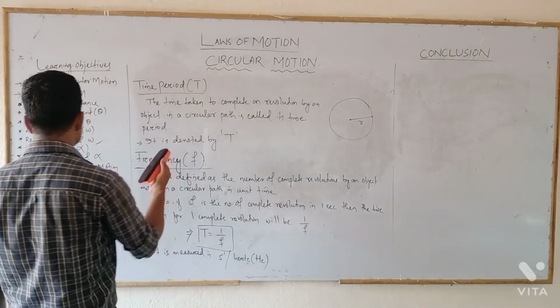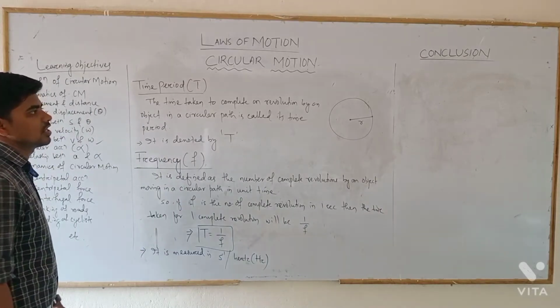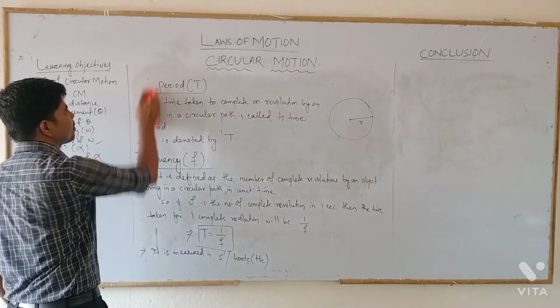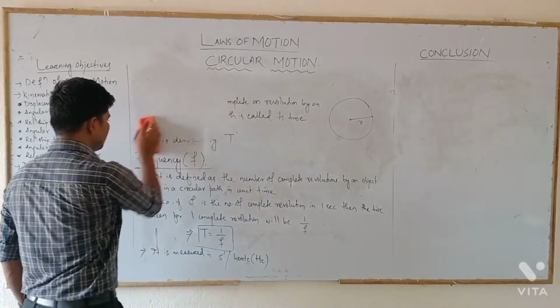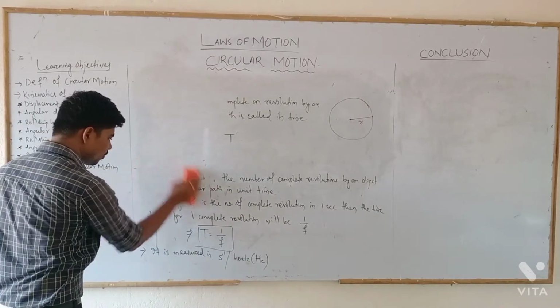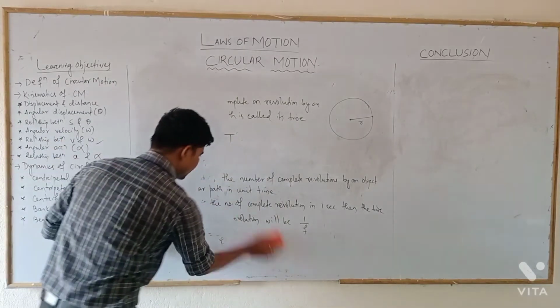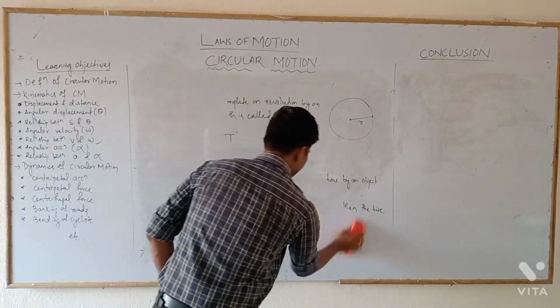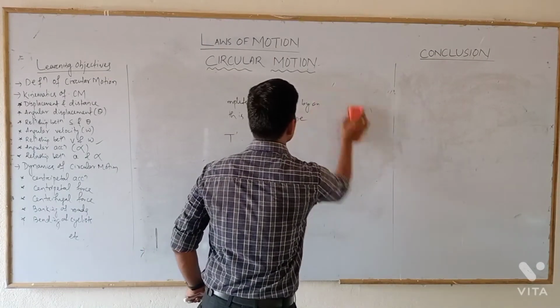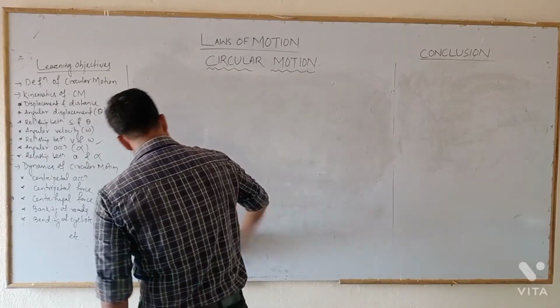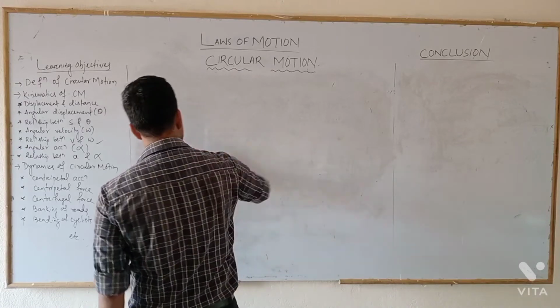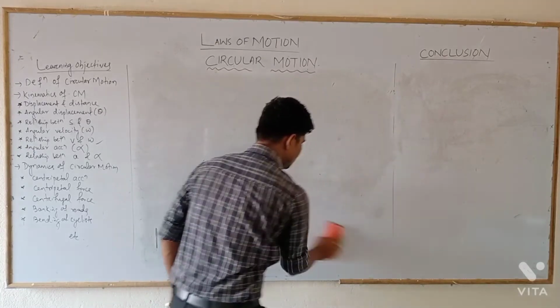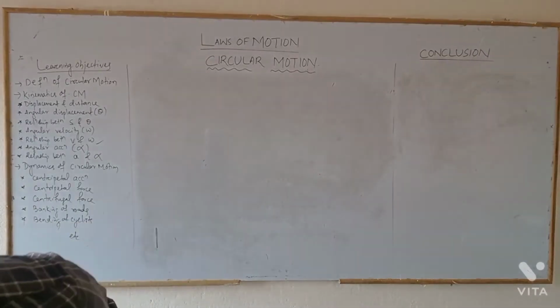Now let's discuss what is angular acceleration. And before going to angular acceleration, let me tell you another relationship between frequency, time period, and angular velocity. It is most important in this particular video.